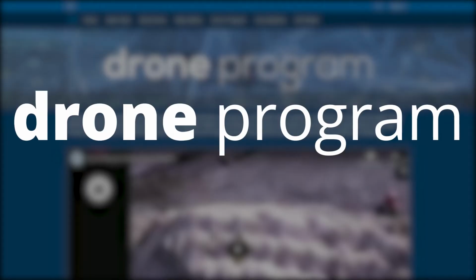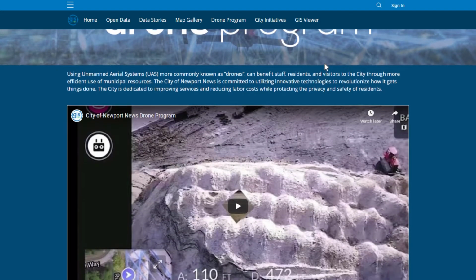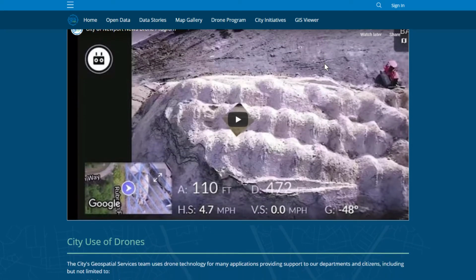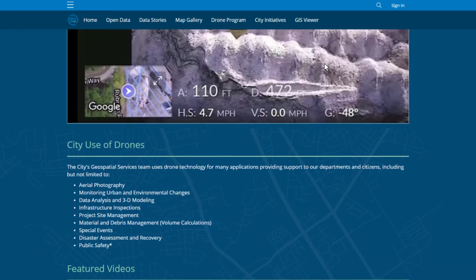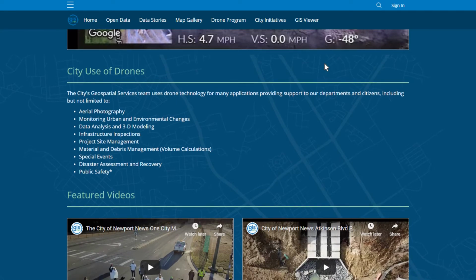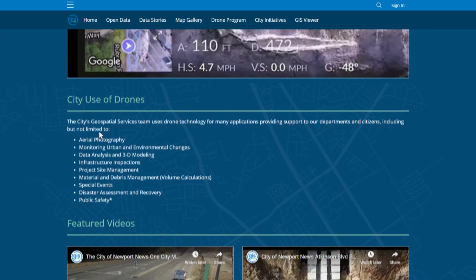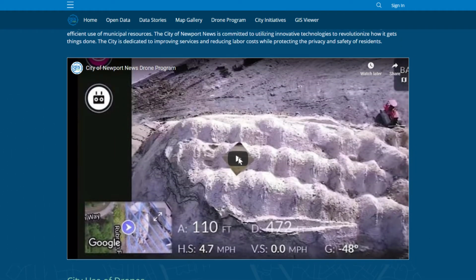Drone program. Using unmanned aerial systems, more commonly known as drones, can benefit staff, residents, and visitors to the city through more efficient use of municipal resources. The City of Newport News is committed to utilizing innovative technologies to revolutionize how it gets things done. Please explore the videos on this page to see some of the exciting work we are doing.